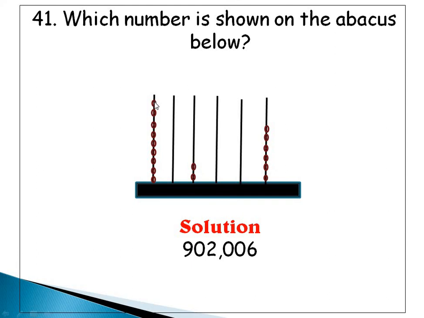For my 100,000, I have 1, 2, 3, 4, 5, 6, 7, 8, 9. So this is 900,000. And then for my 10,000, I don't have any number. I'll put 0. For my 1,000, I have 2. I'm going to put 2. For my 100, I don't have any number. I'm going to put 0. For my tens, I don't have any number. I'm going to put 0. And for my units, I have 1, 2, 3, 4, 5, 6. I'm going to put 6. So this is the number shown: 902,006. Is that okay? Very good.